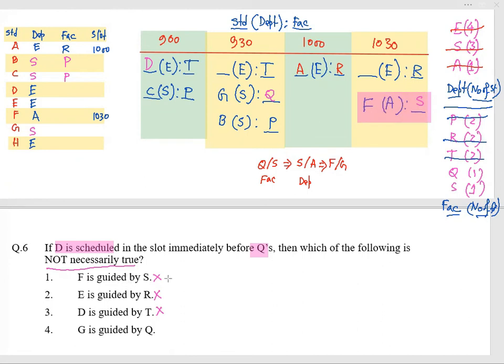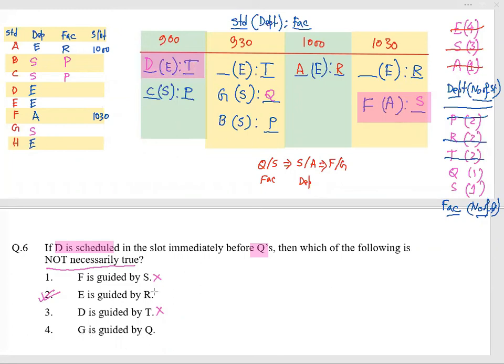E is guided by R. E may be here, maybe here. So it may be true, may not be true. That's why our answer for this case should go for the second one. If I check the others, like the third one, D is guided by T, we can see it is a confirmation, so it is necessarily true.